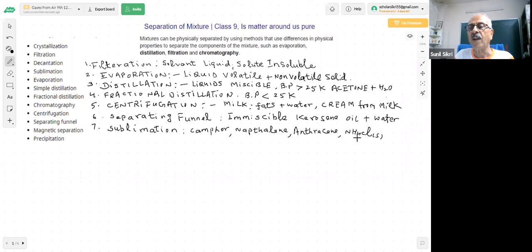These vapors will rise and stick to the sides of the funnel, and then we can remove it. Sublimation is an important question, students. I am discussing all the important questions for you. Further, you see certain more terms have been written, and here magnetic separation has been written.